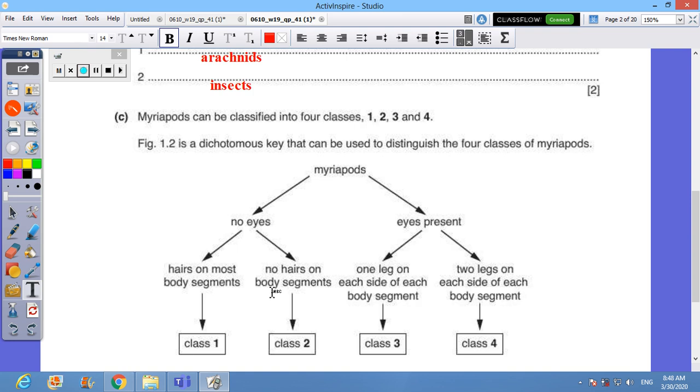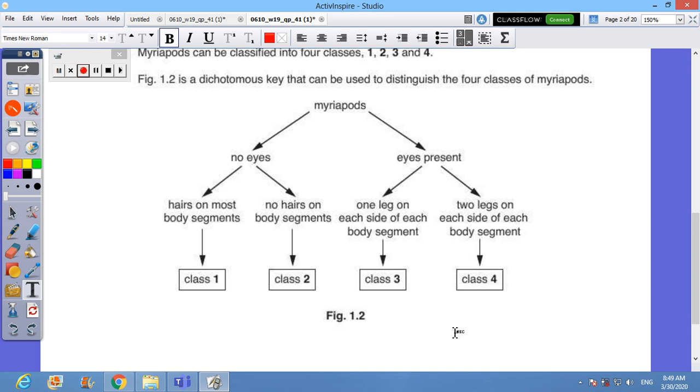The figure is a dichotomous key, and it classifies myriapods into 4 classes according to having eyes or not, having hair or not, one leg on each side of every segment, or two legs on each side of each body segment. Let's figure out first who has eyes, who doesn't have eyes, and then we move to the hair, yes or no.